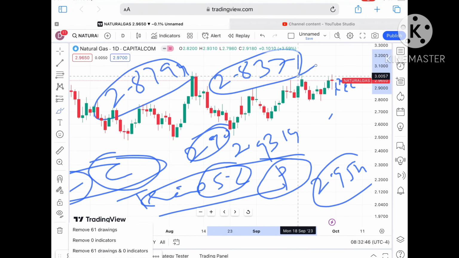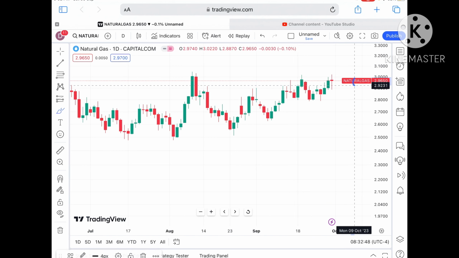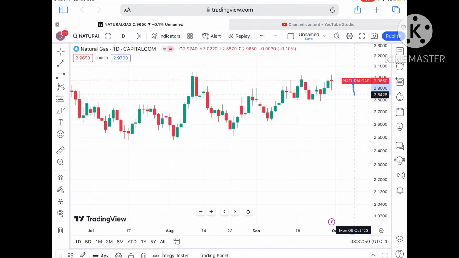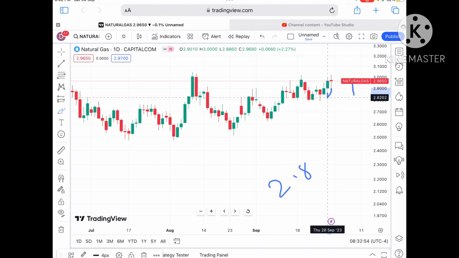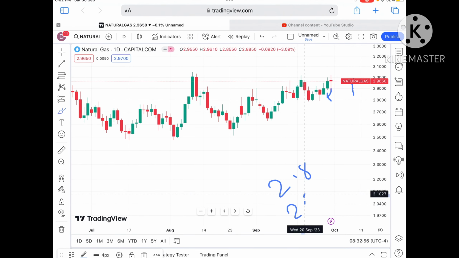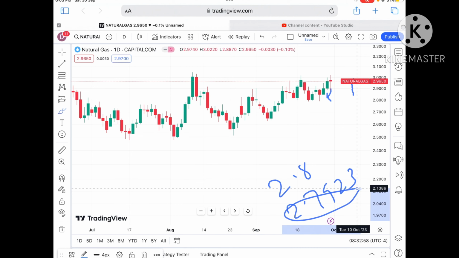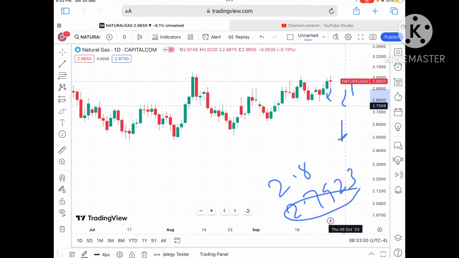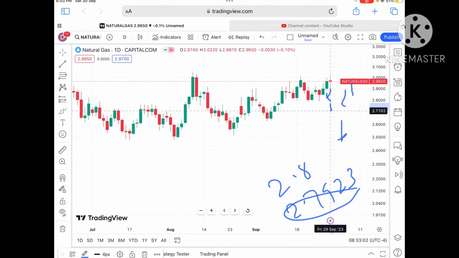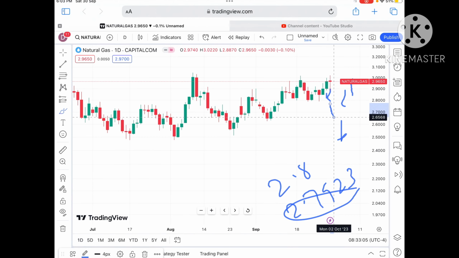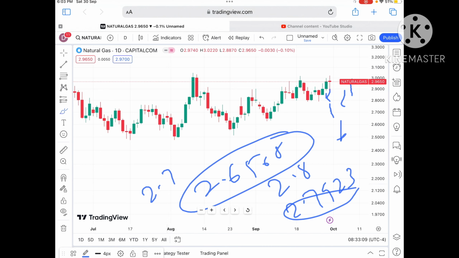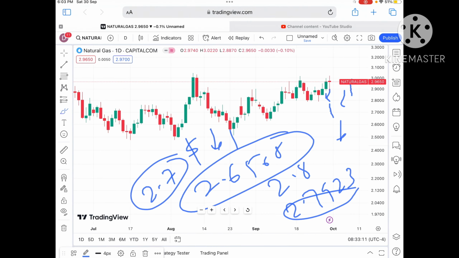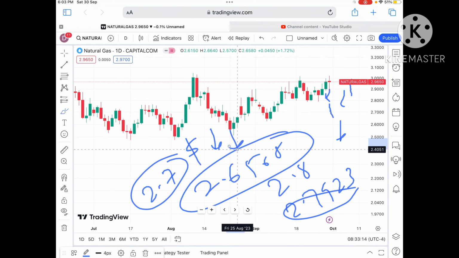If the price starts falling below that level, a further fall is possible, and chances are very high that it can go further down towards 2.8317, and then further down towards $2.7923. From there a further fall, and chances of going towards a level of 2.7102 will be there, and from there to a level of $2.6568. As soon as it starts moving below 2.7, a further fall can be seen, and chances of going further down will be there.